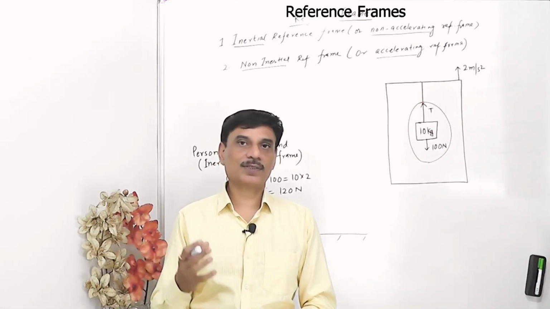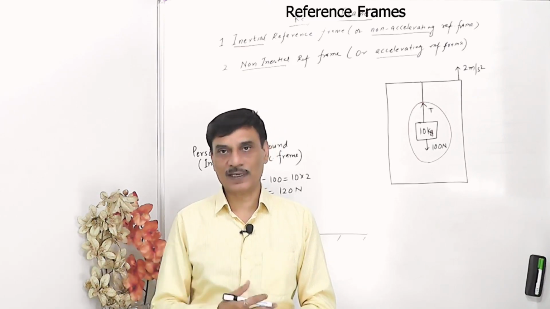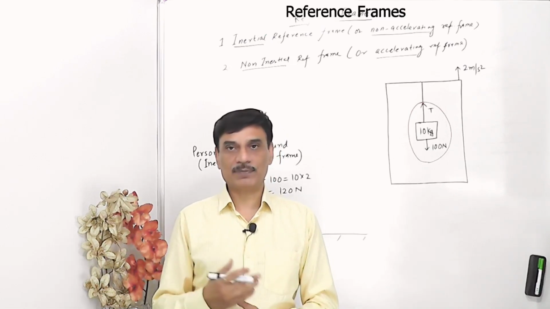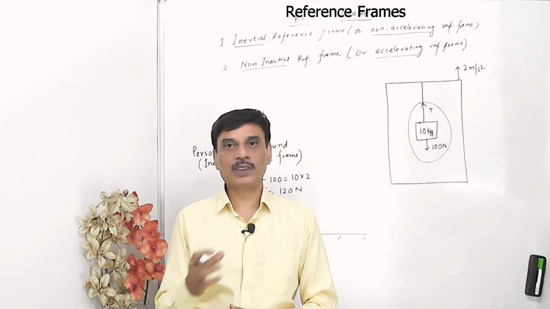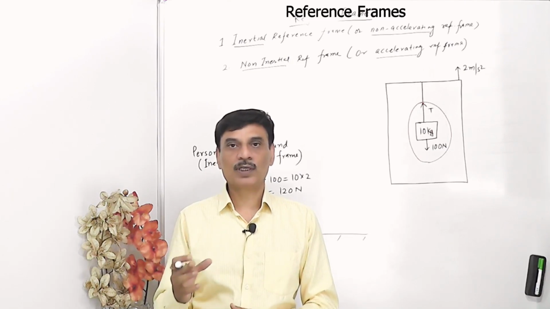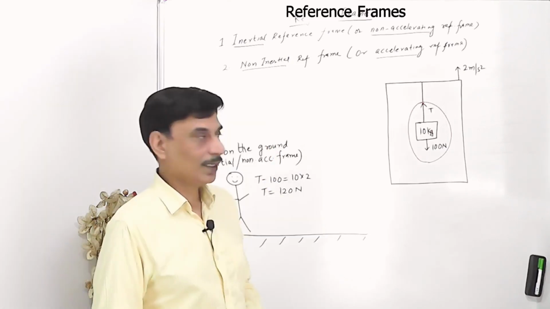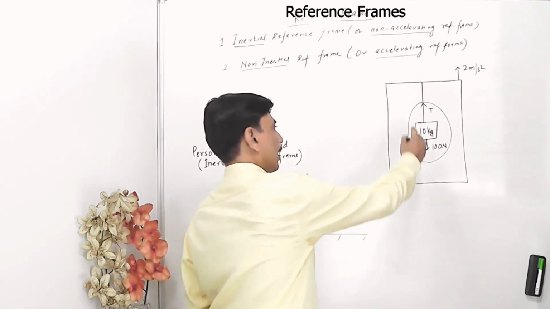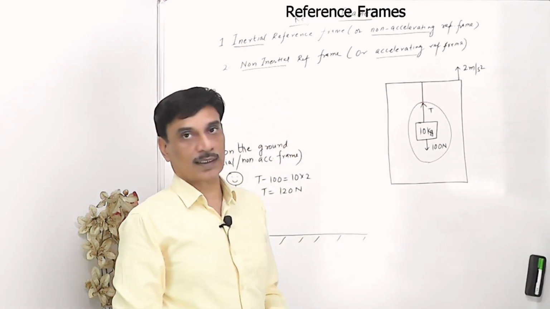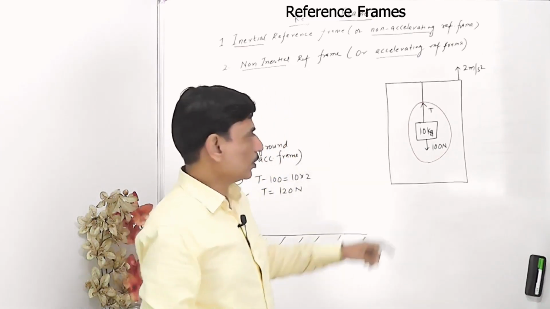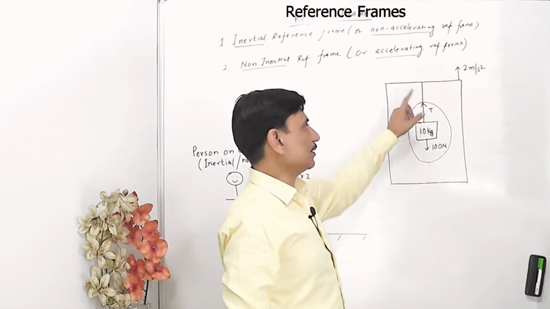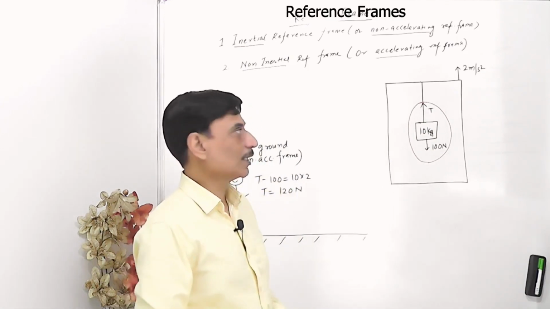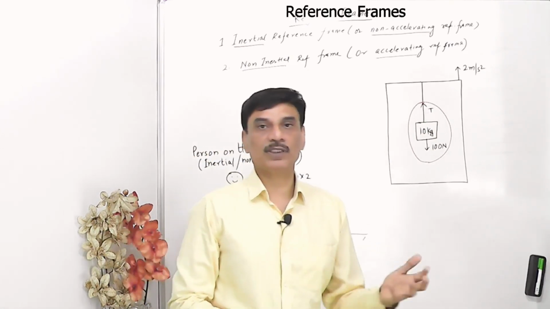Theoretically, even earth is not an inertial reference frame because it is rotating. The rotating frames are also accelerating frames. But for all practical purposes, we take this acceleration as very small, so we take it as an inertial frame. As we have done earlier through the free body diagram, we draw a circle, we look at the forces associated with this body. So 100 Newton is in this direction, T is in this direction, and then we say T minus mg is equal to ma.